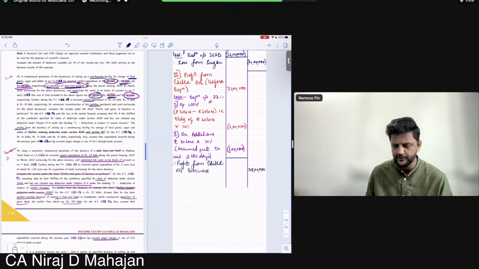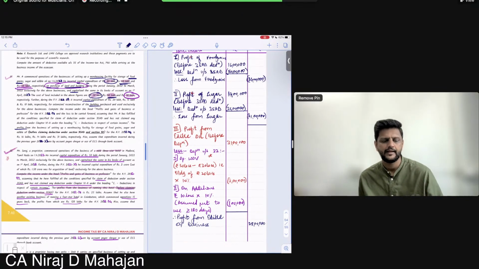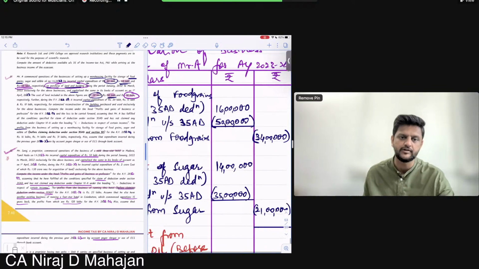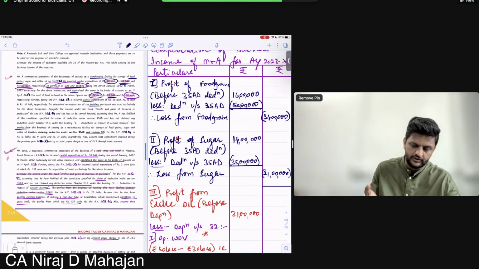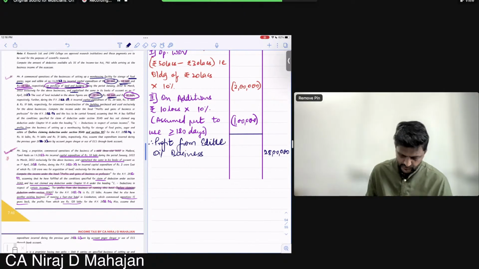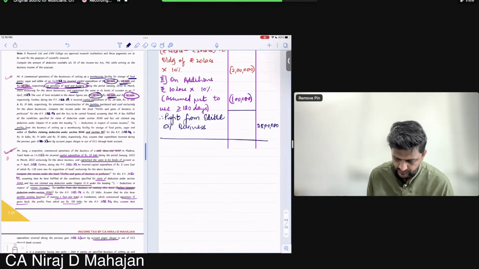Tell me, can I set off or not set off? I cannot set off, bachcho, because edible oil is not a specified business. Specified business loss can be set off only against specified business income. Both your food grains and sugar are into losses, and edible oil is profit, but that is not a specified business, so I can't set off. Clear till here? So write down total taxable income. Nitin, Khushbu, understood?